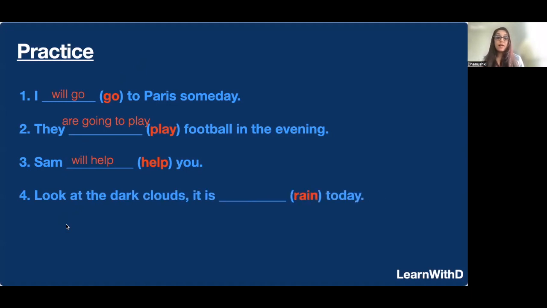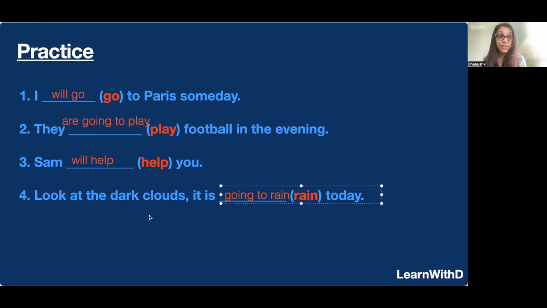Look at the dark clouds. It is blank rain today. Right? Did you get that? So look at the dark clouds. It is going to rain today because over here it is a prediction, but with evidence, because here we have mentioned dark clouds.